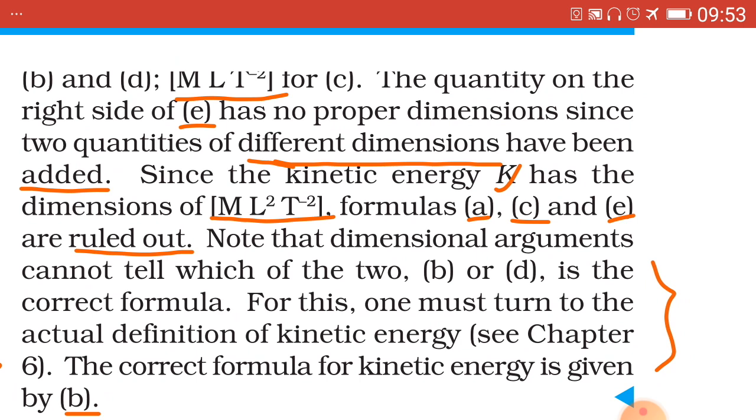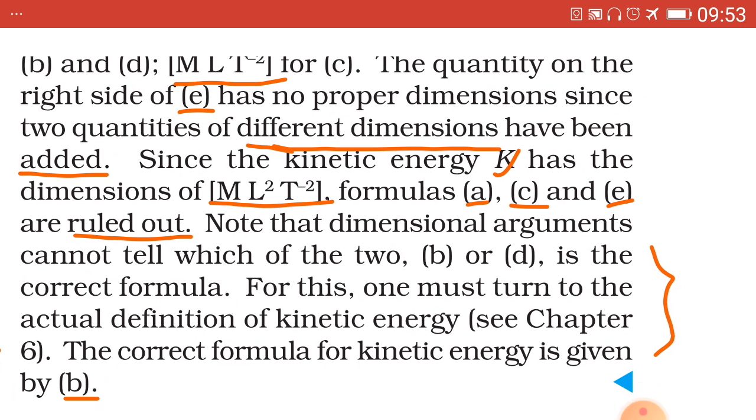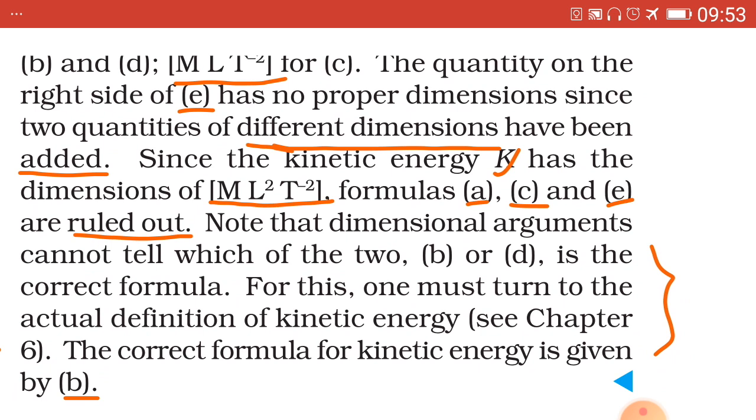Last one, that is K equal to 1/2 mv square plus ma. Here 1/2 mv square is a number, has to be eliminated.